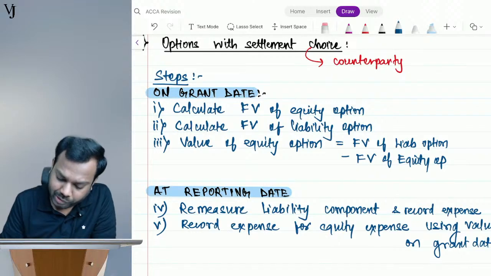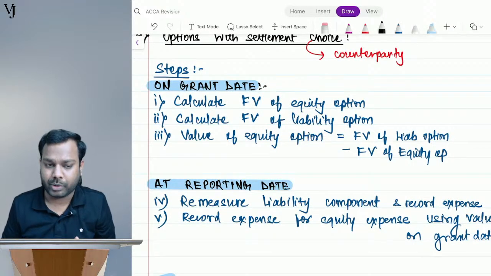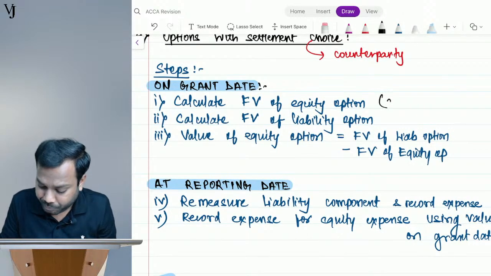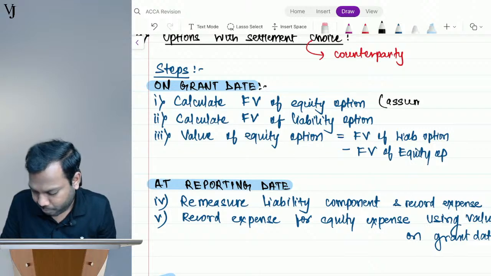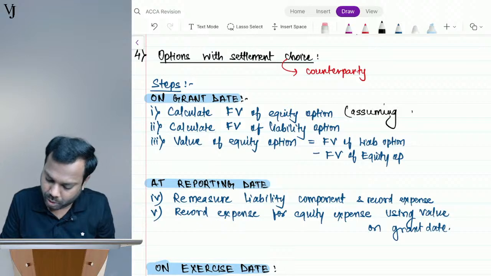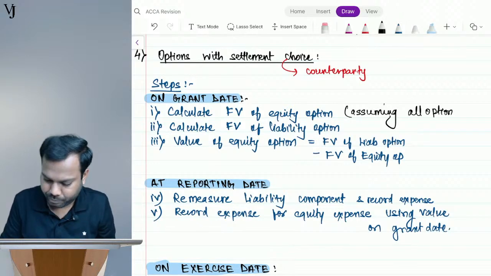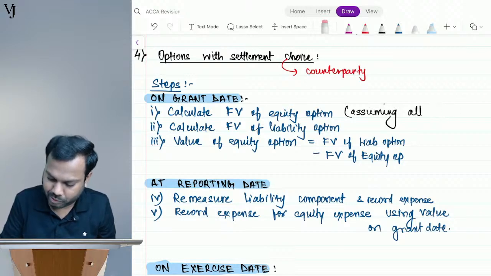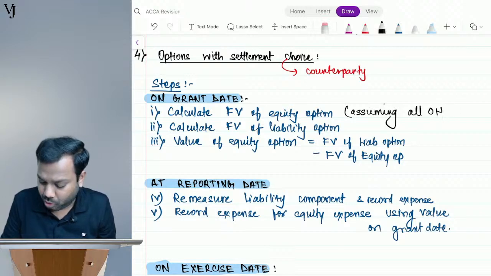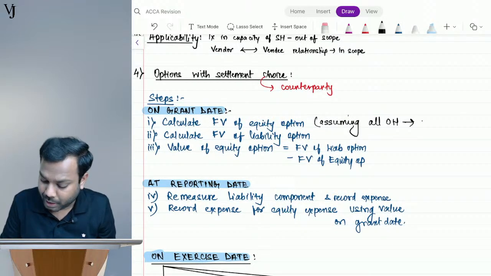So on the first date, as step 1, you have to first calculate the fair value of the equity option, assuming all option holders (OH) will opt for equity.